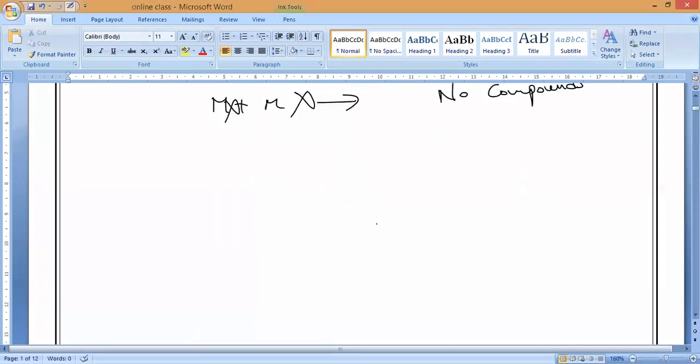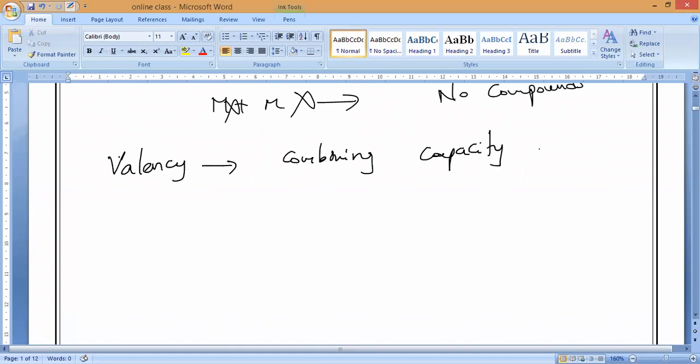So if you notice, no compounds are formed by metals and metals. These are all the things we have studied. So what is the simple definition of valency? What do you mean by valency? We can say the combining capacity. Combining capacity is what is called valency. Understand? It may be the combining capacity of any element. The combining capacity of an element is called valency.